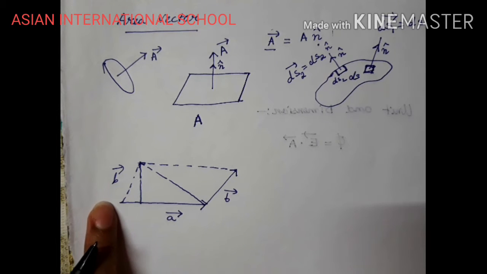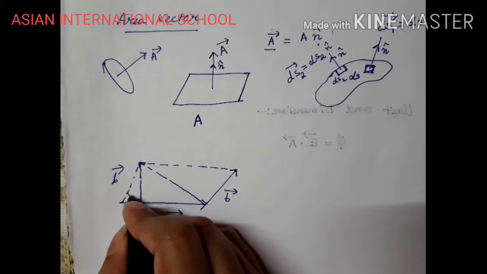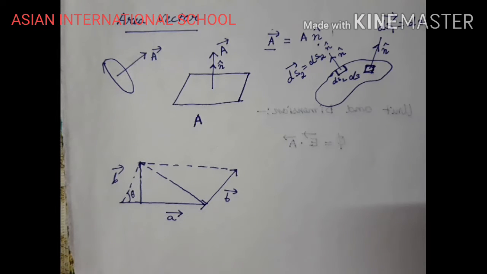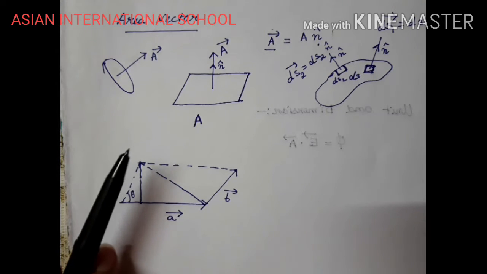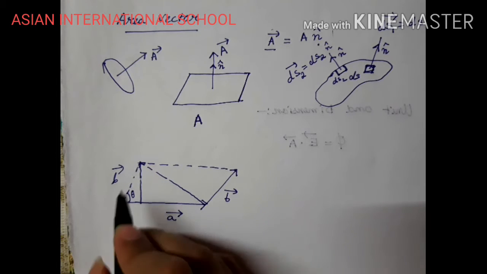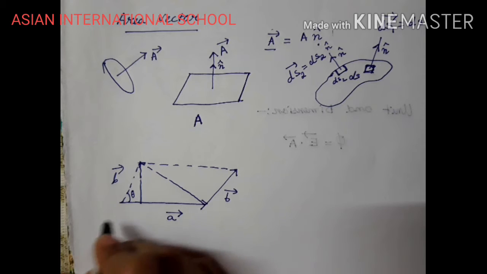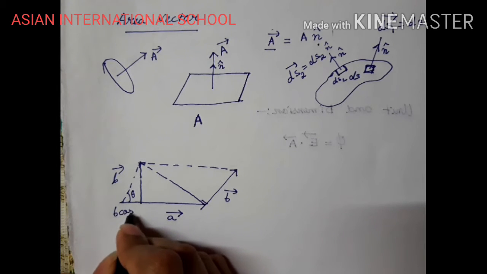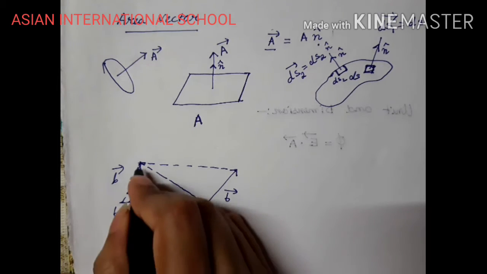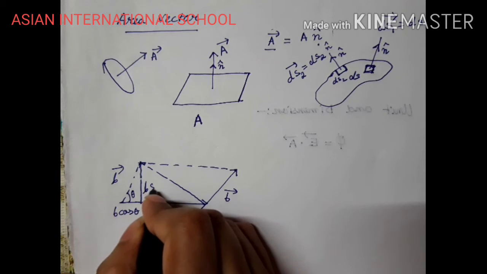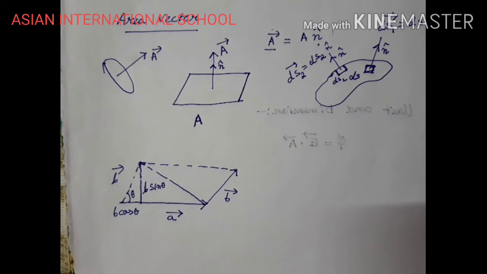Now this B vector can be resolved into two components. Here I can consider that theta is the angle of inclination, since it's a parallelogram. So this B vector can be resolved into two components: B cos theta along the base, and the height will become B sin theta, right?